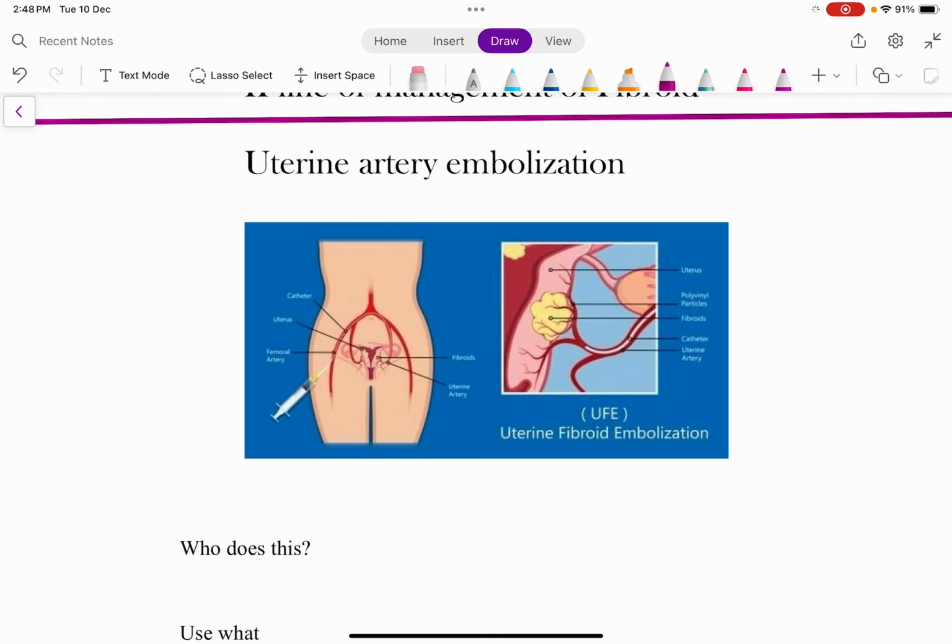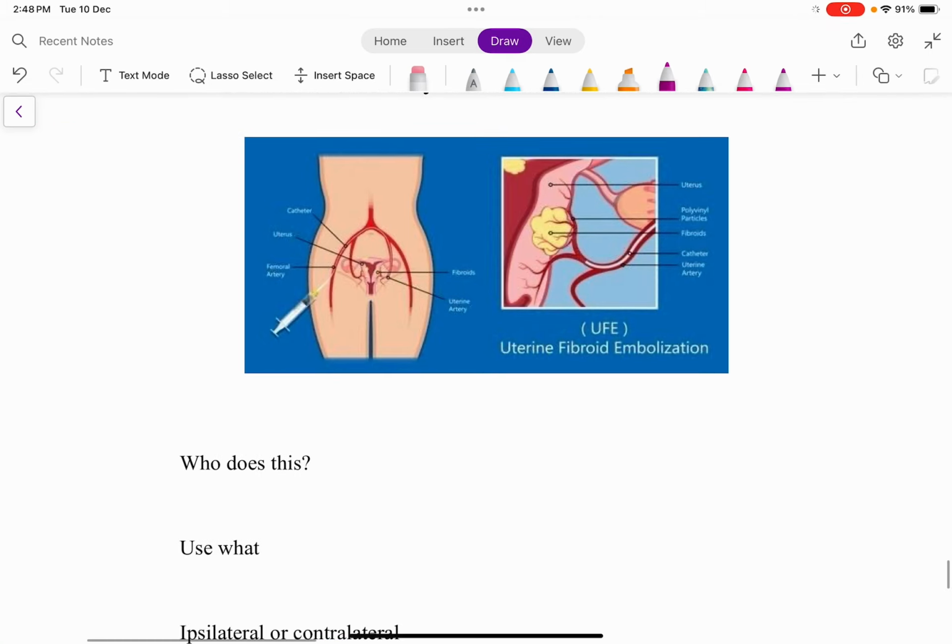So uterine artery embolisation is a minimally invasive procedure, right? It is a minimally invasive, non-surgical procedure, and this has to be done by an interventional radiologist. This can't be done by a gynecologist.